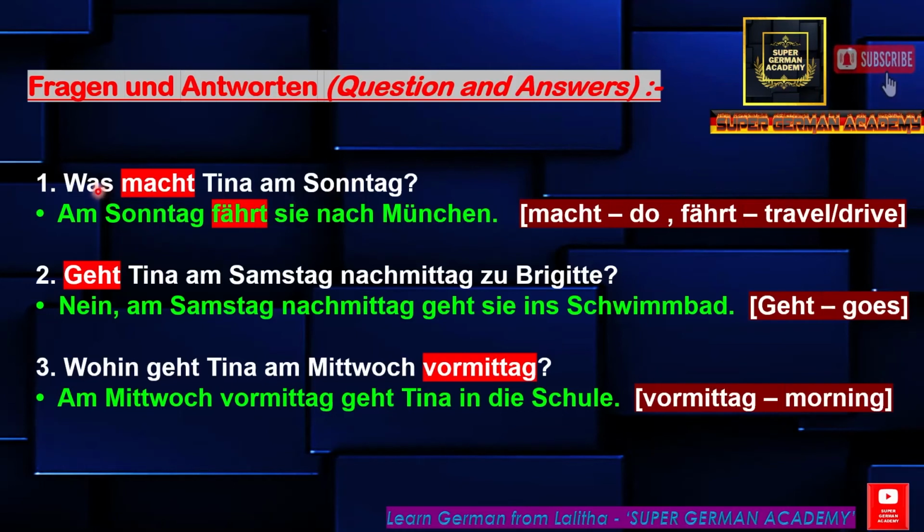Okay, so here macht is the verb for do. So was macht Tina am Sonntag means what does Tina do on Sunday? Am Sonntag fährt sie nach München. On Sunday she travels to München. Here fährt means travel, drive. So she drives to München. Here München is the city. For cities and towns we have to use the preposition nach. And about this you will learn more in detail in module 4 lection 3, wohin fährst du in Urlaub.